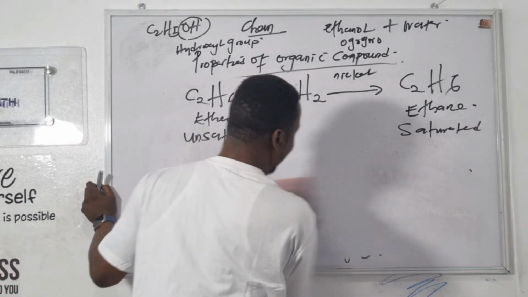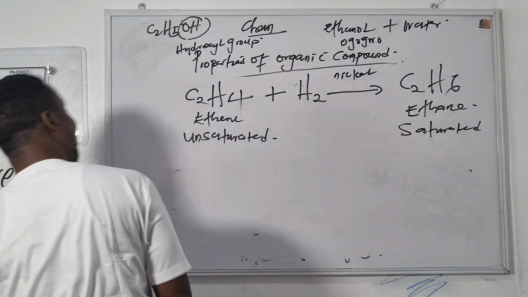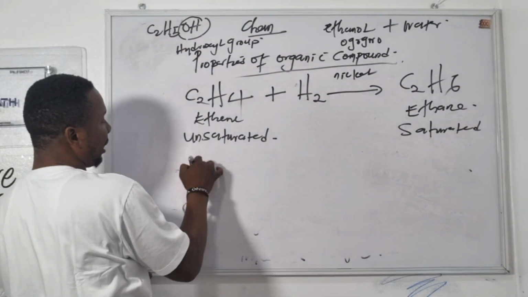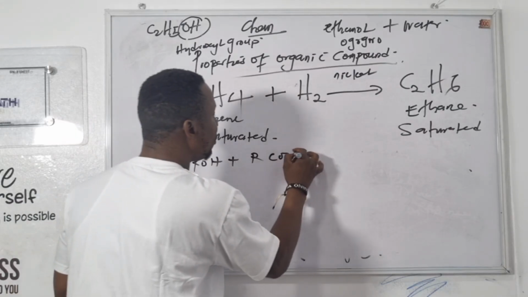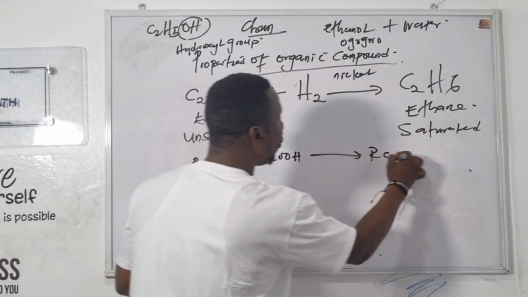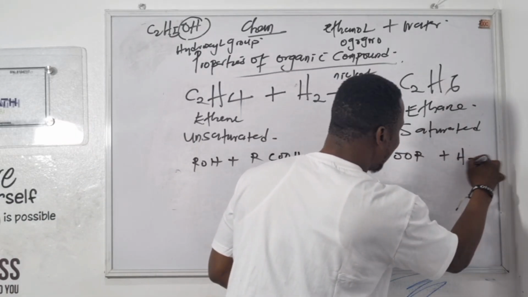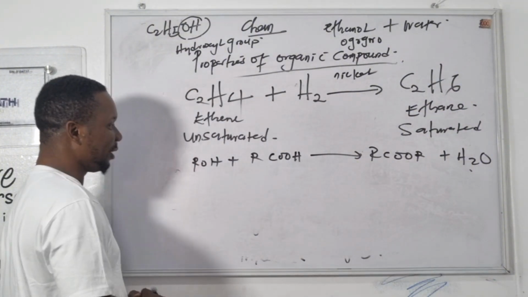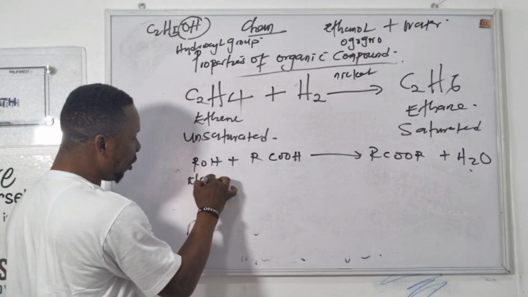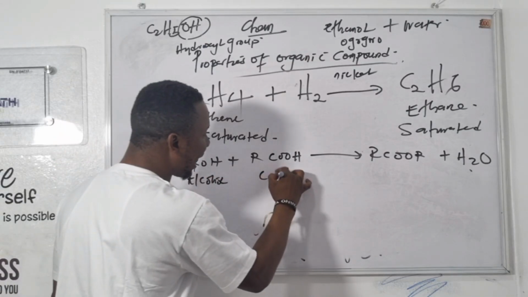Let me give you another reaction. Look at this reaction. Arrow, and you get ester, you get water. What's this reaction? This reaction is called esterification. This guy is an alcohol plus carboxylic acid.